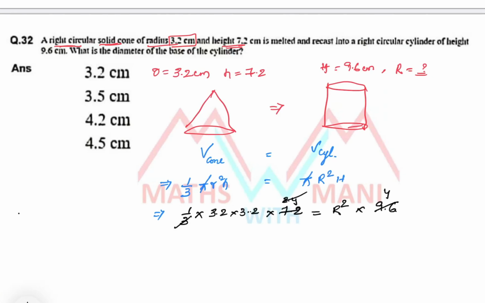So what is the value of r? 3.2 by square root of 4, that is 2, so 1.6 centimeters. That is the radius. Then what about the diameter? 2 into 1.6, that is 3.2 centimeters. So the first option is the correct answer. Clear? That's it.